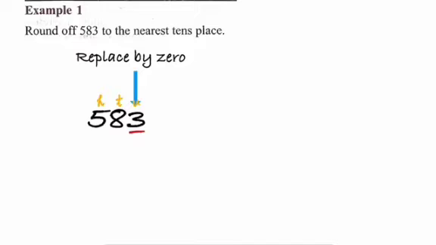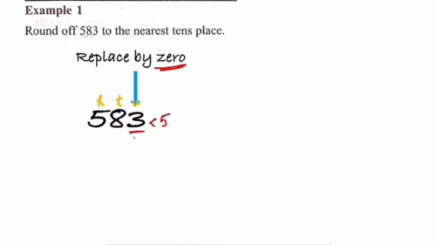Otherwise, if it had 5, 6, 7, 8 or 9, then I'll have to replace this unit place with 0 and add 1 to the tens place, correct? So I'll have to add 1 to the tens place if this was 5 or more. Now I have the digit at the units place less than 5. So what I do is I just replace this by 0.